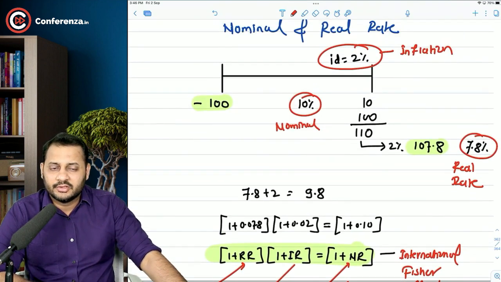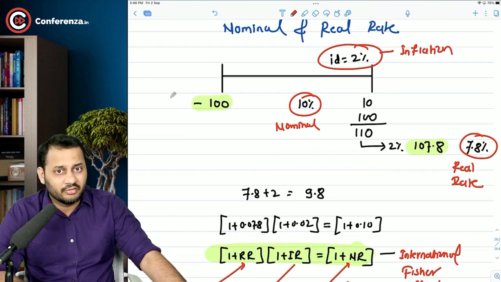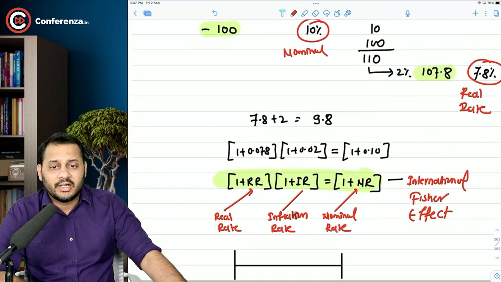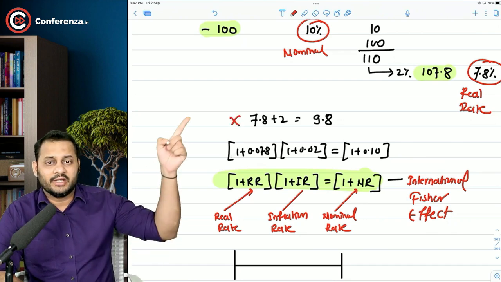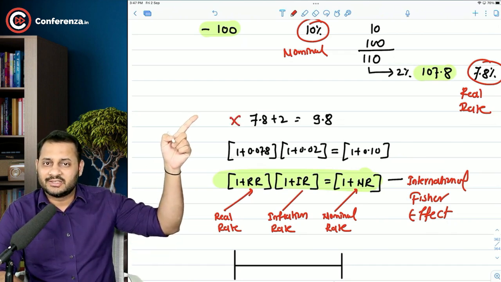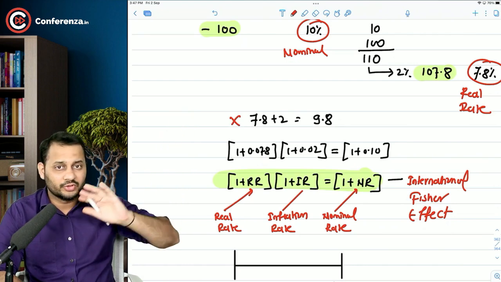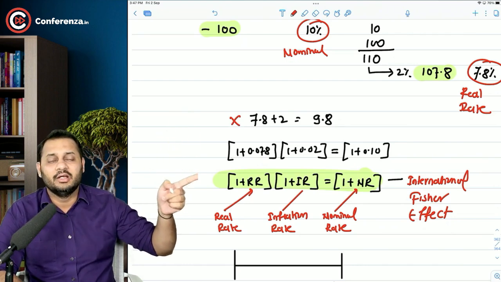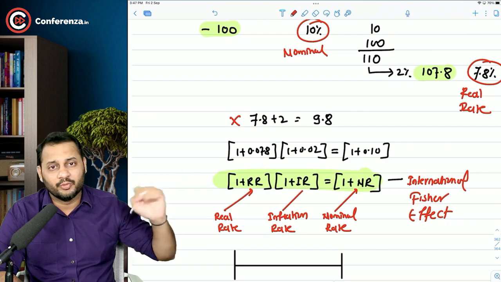Understood the concept of this? So inflation is applied both on the return of 7.8% and the principal of 100% as well. So that's why it is multiplied like this, 1 plus IR. This is wrong: 7.8 plus 2, real rate plus inflation rate is equal to nominal. No sir, this is wrong. It should be multiplied to the principal and interest both.